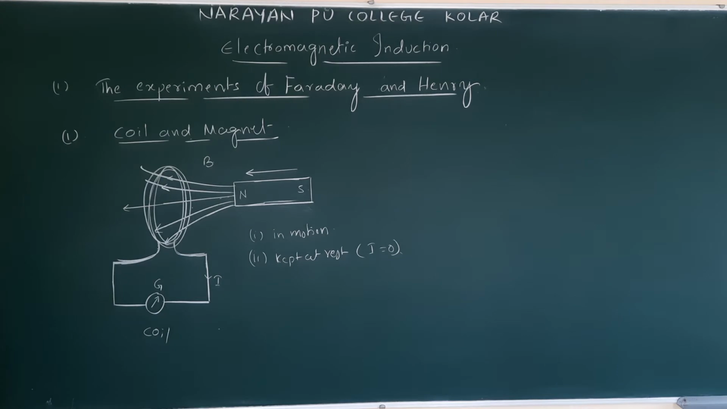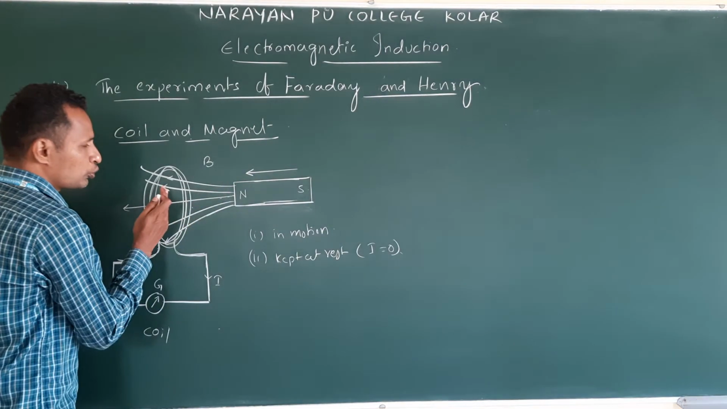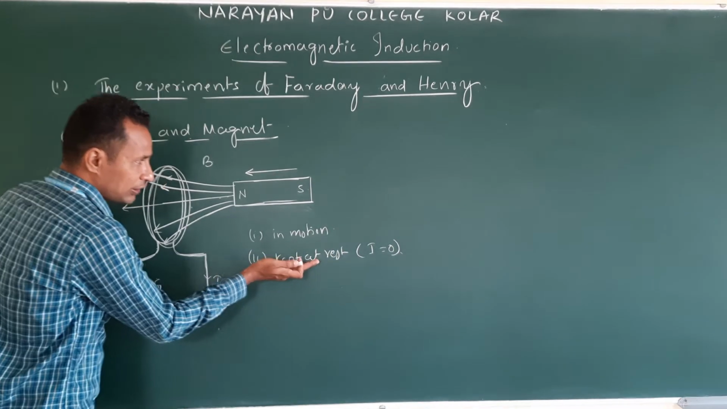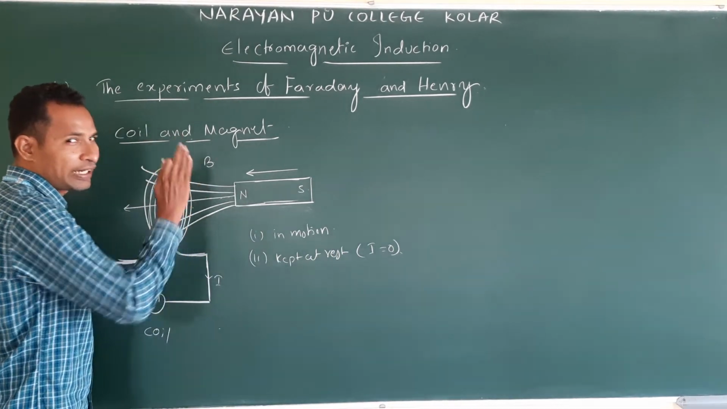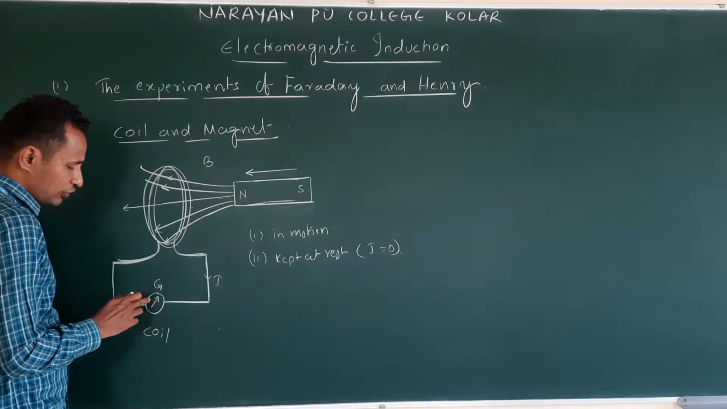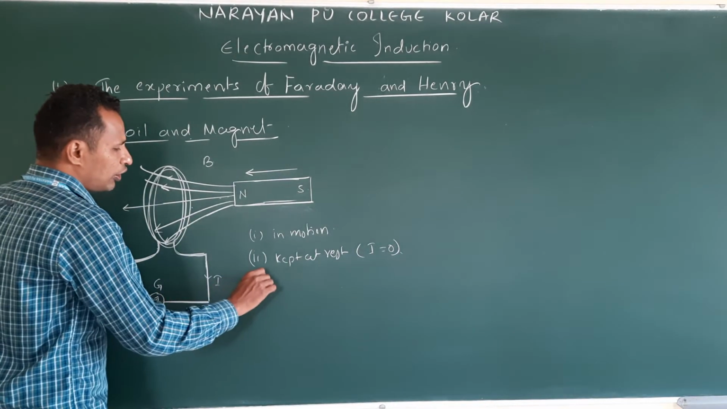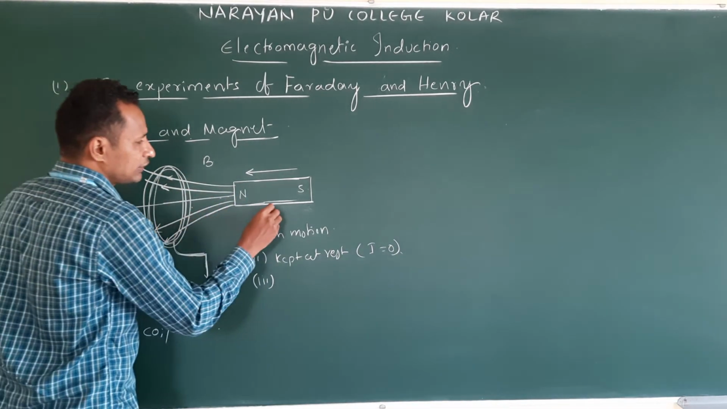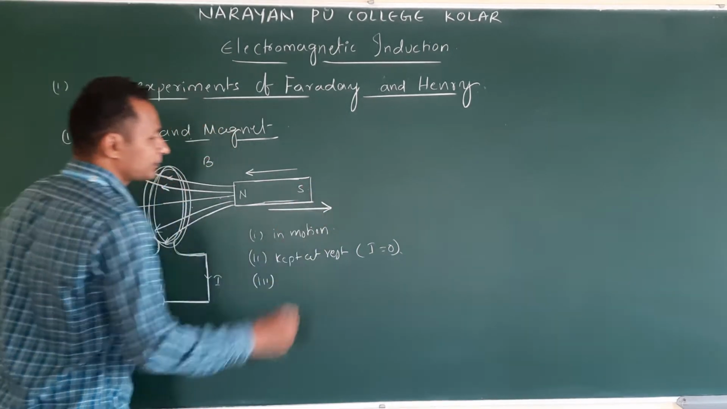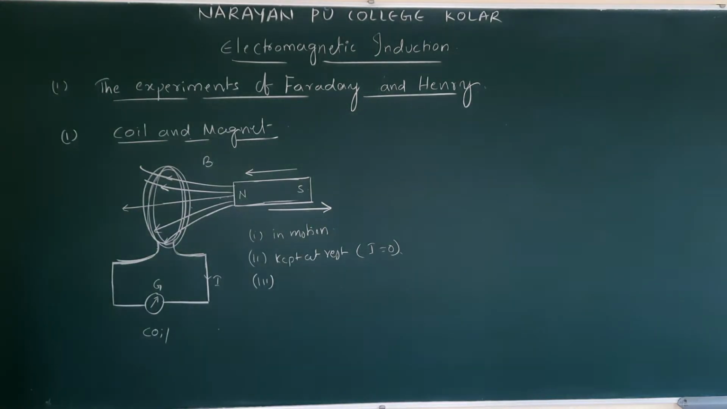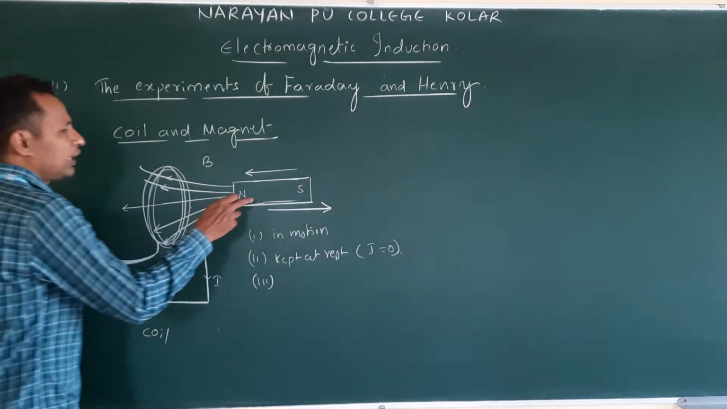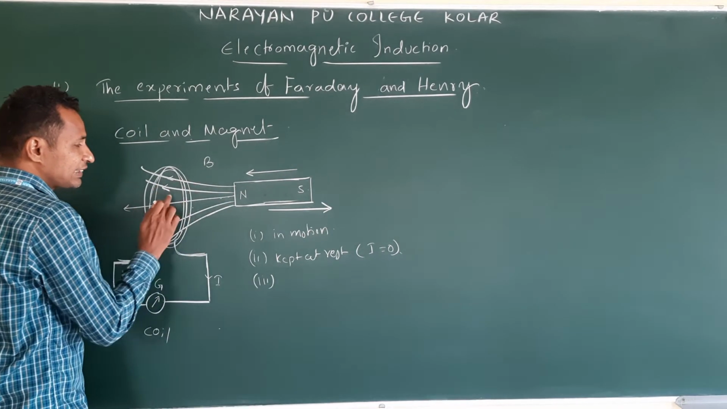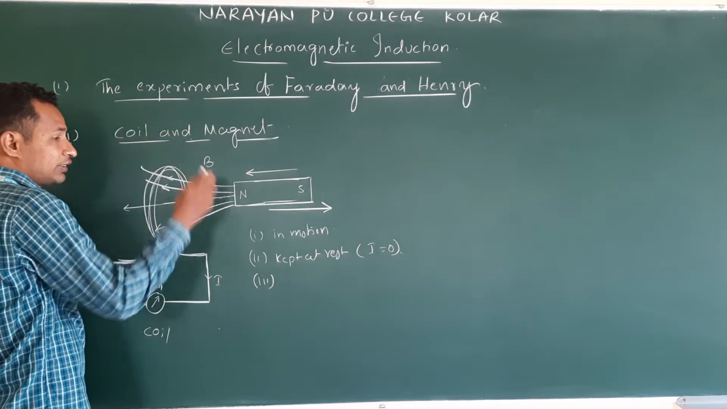Clear? Understand? First, magnet moved towards the coil. They noticed the deflection. Next, they kept the magnet constant. They did not move the magnet. They noticed no deflection in the current. And third observation, first case they moved towards the coil, next they moved away. As soon as magnet moves away, what happened? B decreases in the coil. First increased,